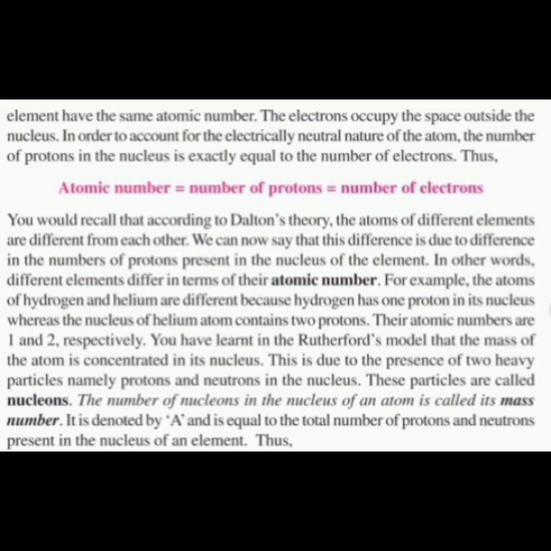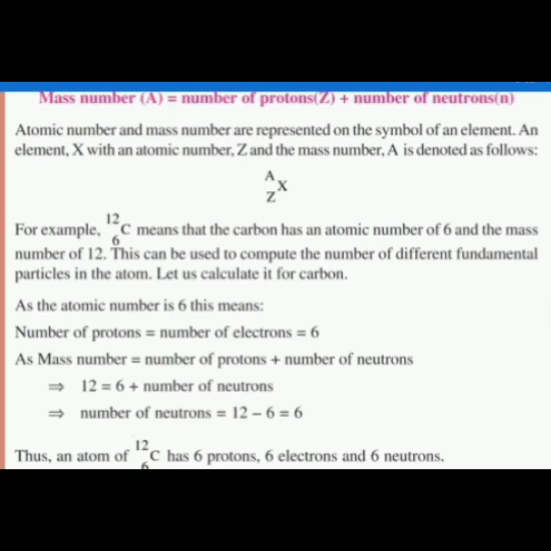Next, atomic number and mass number are represented on the symbol of an element. An element capital X with the atomic number capital Z and the mass number capital A is denoted as follows.